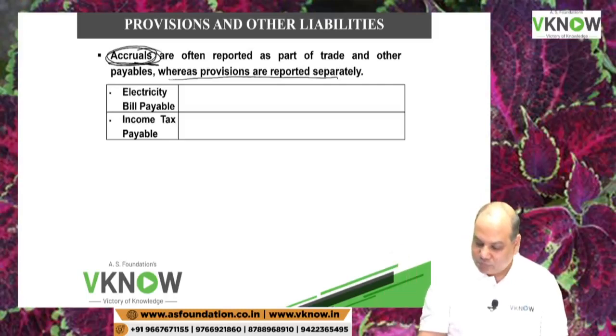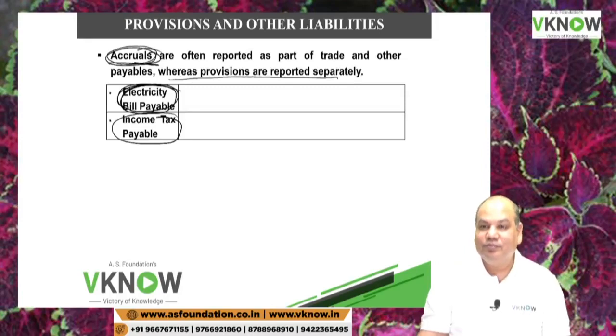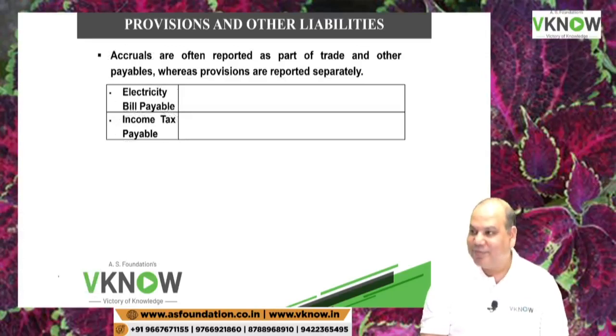Okay. Tell me, what will you do? Income tax payable, electricity bill payable. Will you put it as provision, accrual or trade payable? Trade payable, both. Both trade payable. Income tax payable is also trade payable. What service are they rendering to me? Nothing. It is a legal obligation. Amount is fixed.